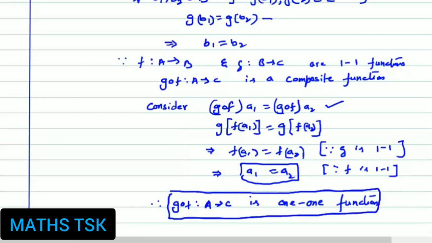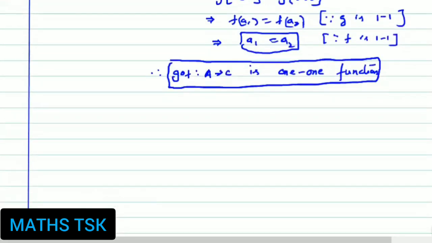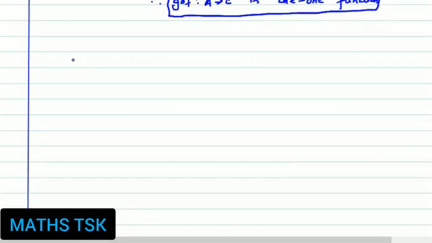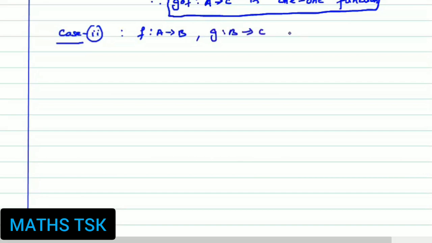Next, case 2. What is case 2? We'll take case 2 here. What do we have to take and what do we have to prove? We have to take that f maps A to B and g maps B to C are surjections, onto functions.